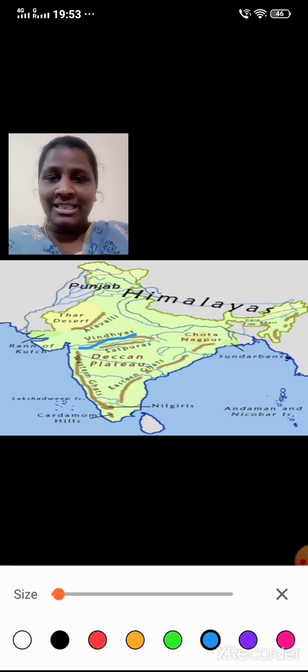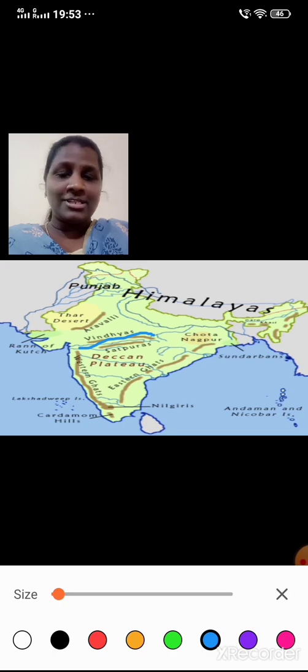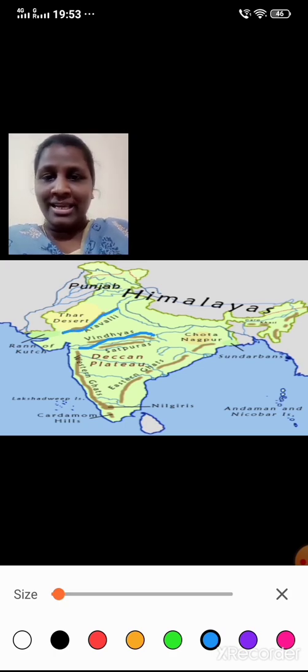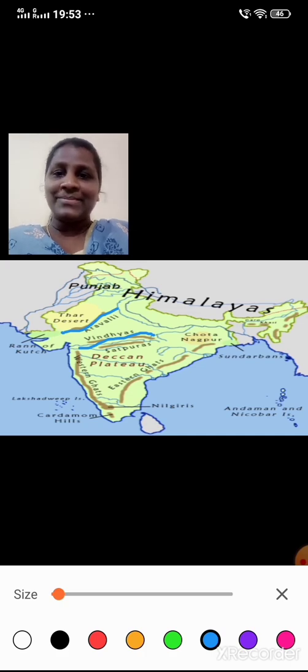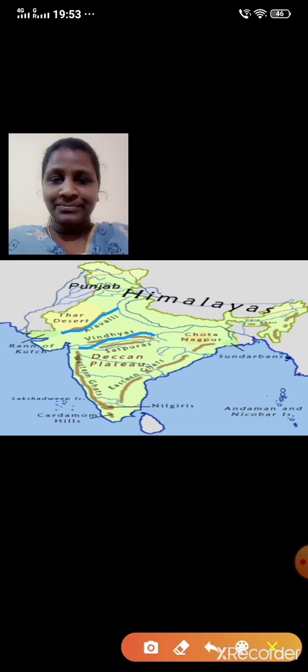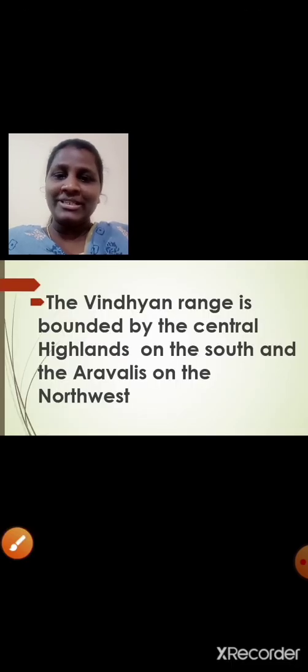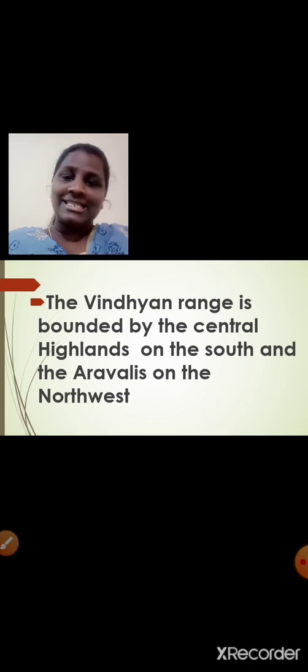Can you see, students, Vindhyas? So Vindhyas are to the south of the Central Highlands, and towards the northwest we have Aravallis. Okay, Aravallis is in Rajasthan. I hope it is clear, students. Once again, the Vindhyan range is bounded by the Central Highlands on the south and the Aravallis on the northwest.